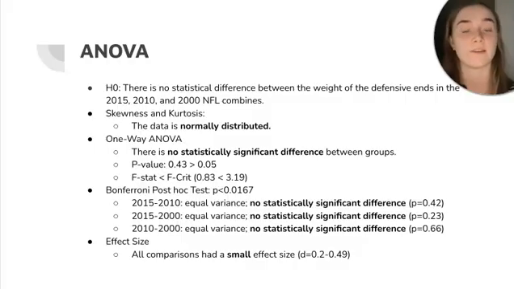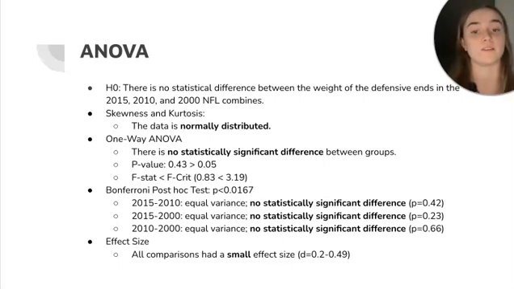All of these had f-stats that were less than the f-crit, indicating an equal variance t-test, and all p-values from the t-test were greater than the Bonferroni post hoc p-value of 0.0167, indicating no statistically significant differences between the groups. The effect size of each comparison listed above was small.